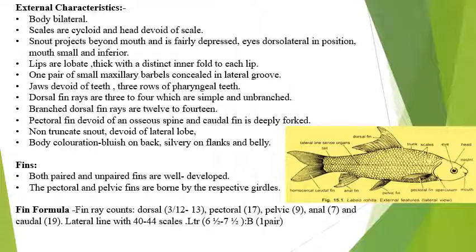This is the lateral line. Above the lateral line 1, 2, 3, 4, 5, 6, and here a half scale will come, that will be 6.5. Below the lateral line it may be 7.5, so 6.5 above the lateral line and 7.5 below the lateral line. And barbels, one pair, which are concealed, here is the barbel. So in different fish you will count different fin formulas, and that will be in your practical and fish identification. So for freshwater fish identification, you have to give this type of formula.